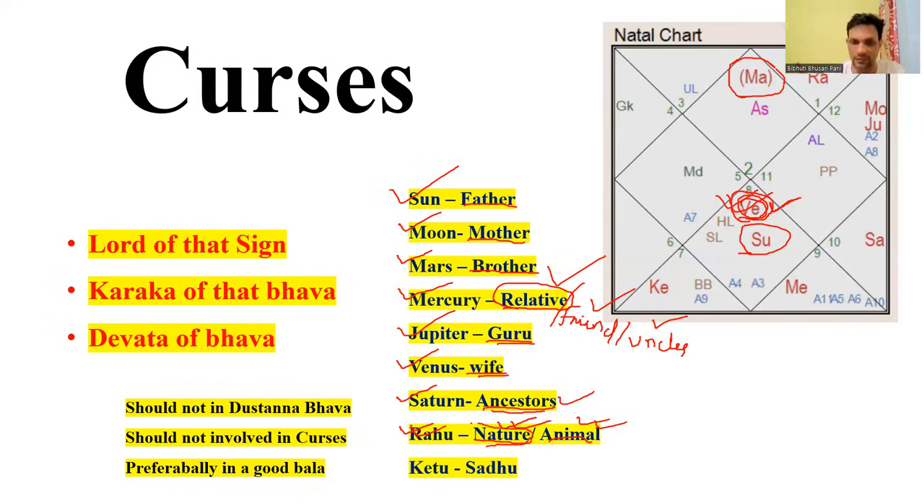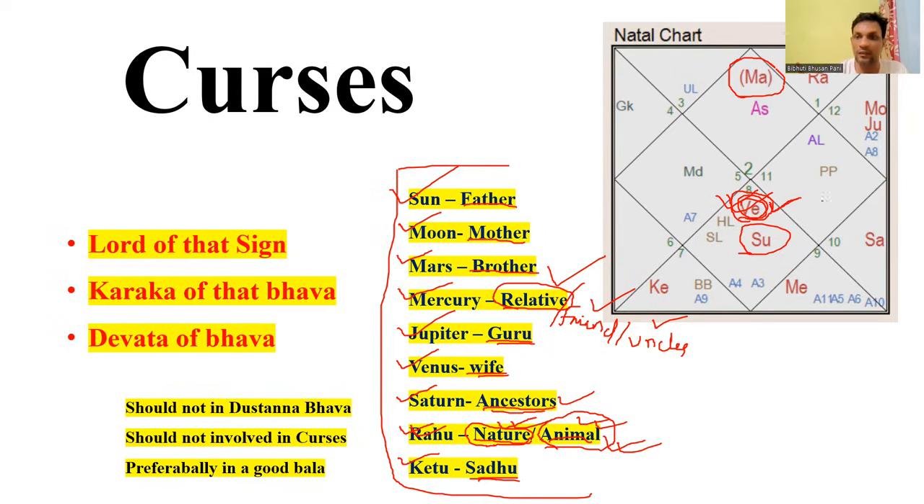If we are cutting the trees without any reason, then it creates the curse of nature. If we are harming the animals and the wildlife around us, it creates the curse of Rahu, the curse of an animal. If Ketu is involved in a curse, it can be the curse of a Sadhu. So these are the 9 planets which are involved in a certain kind of curse to give a certain kind of result.